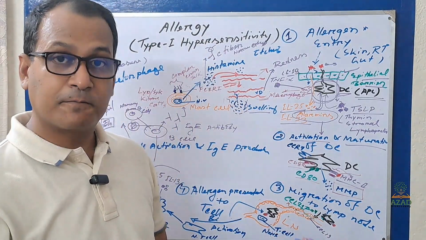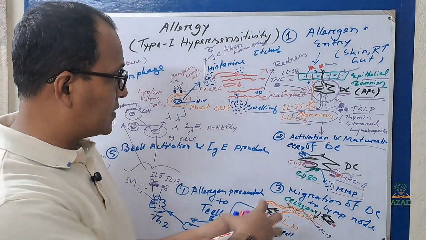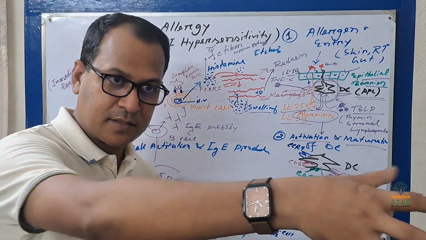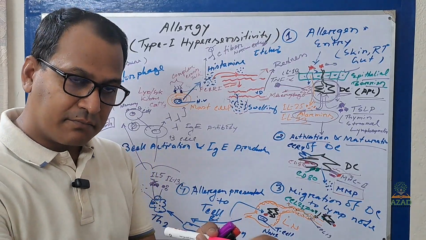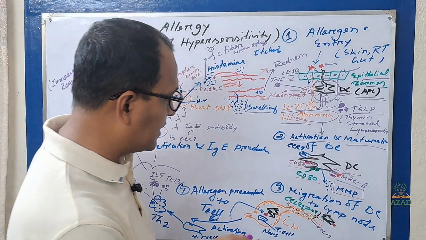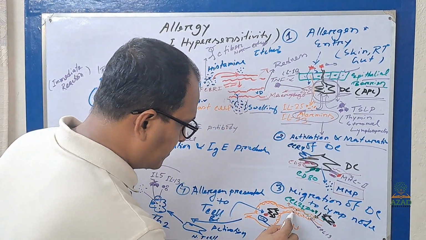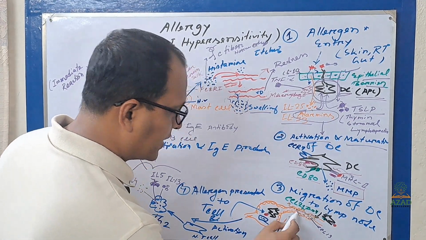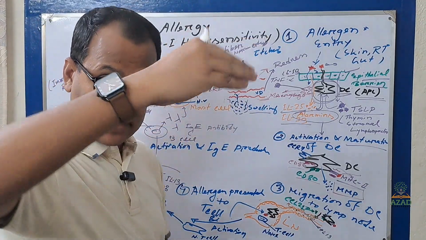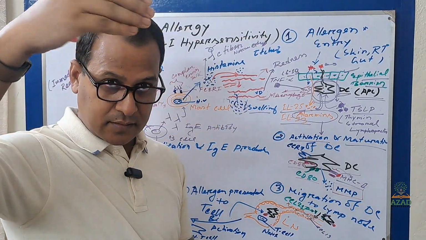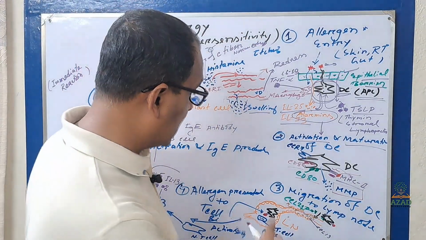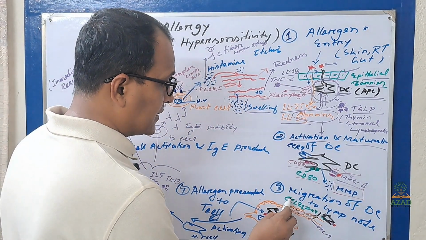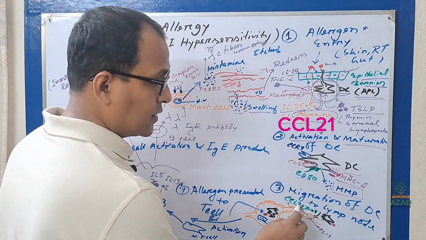Peripheral lymphatic vessels are there in the skin, in your gut, in your respiratory tract. The lymphatic vessel has lymphatic endothelial cells, just like your blood vessel, whose inner layer has endothelium. The lymphatic endothelial cell will produce CCL21.